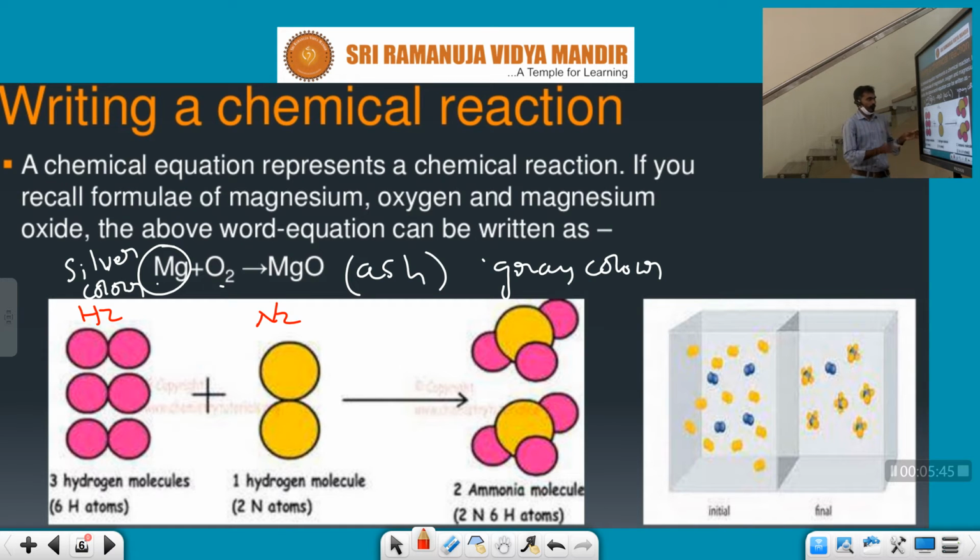How many hydrogen molecules are combined here? Three. Three hydrogen molecules and one nitrogen molecule combine to form two NH3 molecules.